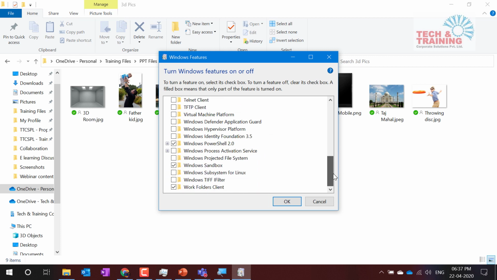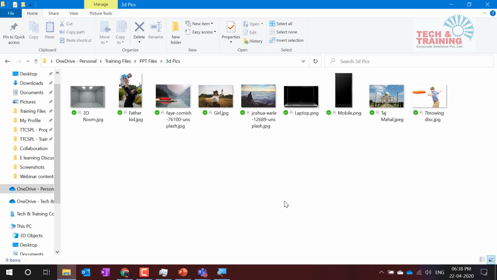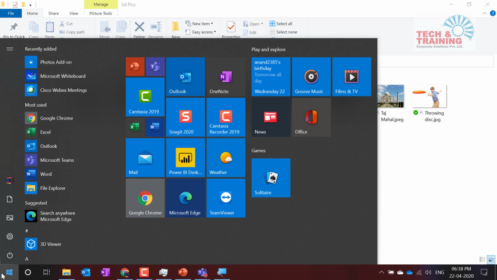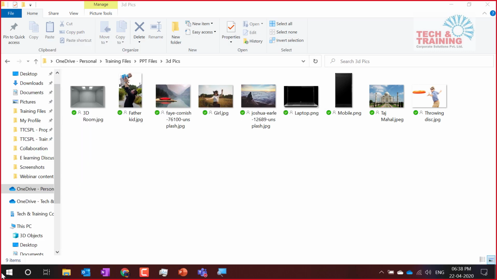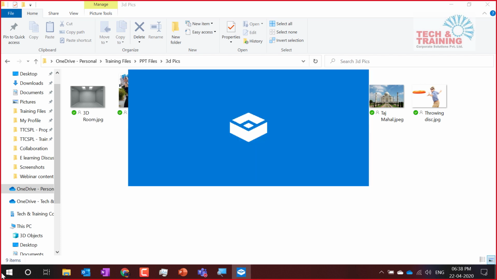Anyways, I come here, and there is an option which says Windows Sandbox. Check that box and click OK. It might ask you to restart the computer. Once you activate Sandbox, you click Start and type Sandbox. The Sandbox will be available. It will always ask you to open, and when you open the Sandbox, you'll be surprised to see that it has got a computer inside.